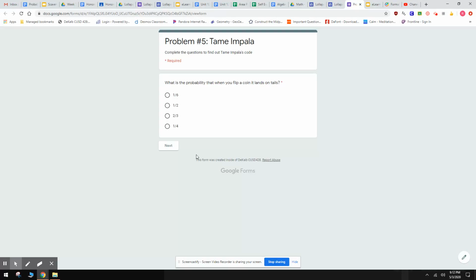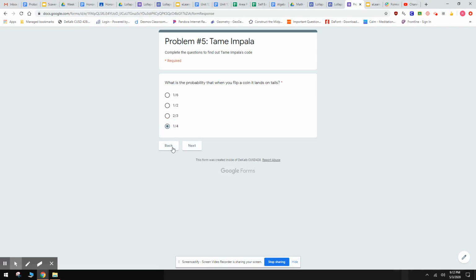When you click the headliners, it takes you to a Google form, and then it has a math problem. You're going to answer the math problem to get the code. So this problem says, what is the probability that when you flip a coin, it lands on tails? All these questions you'll see are multiple choice. If I think the answer is 1/4, I'll click it, and I'll hit next.